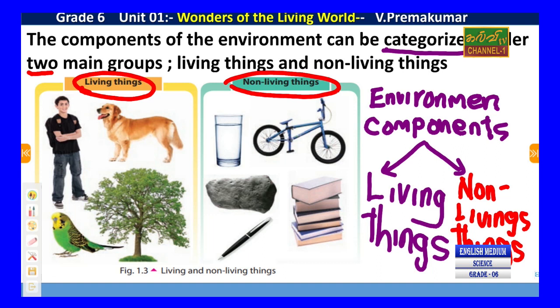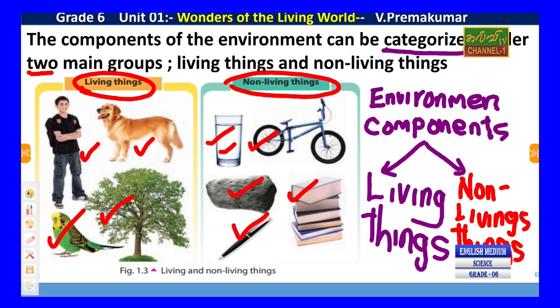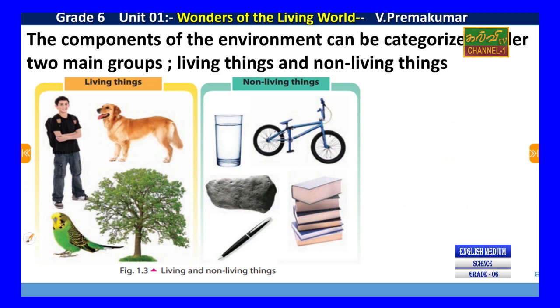You can see in your environment, there are so many living things. Here, man, dog, tree, lovebirds and parrot, lizard, squirrel, cat, everywhere. Then non-living things. Here, table and glass, water, bicycle, stone, book, pen, which do not show growth. Living things can grow, but non-living things won't grow, right? Students, you studied about non-living things and living things, right? At your home, you can do the exercise of living things and non-living things yourself, okay?